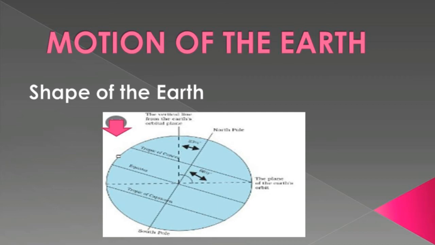Motion of the Earth. Children, have you noticed the sun in the morning, afternoon or evening? Is it in the same place throughout the day? No, it is seen in the east in the morning, overhead in the afternoon and in the west in the evening. Have you ever thought of the reason behind it? This is due to the constant movement of the earth around the sun.